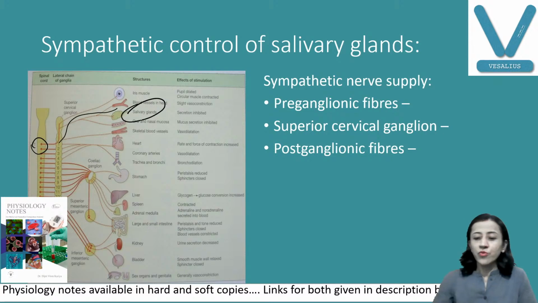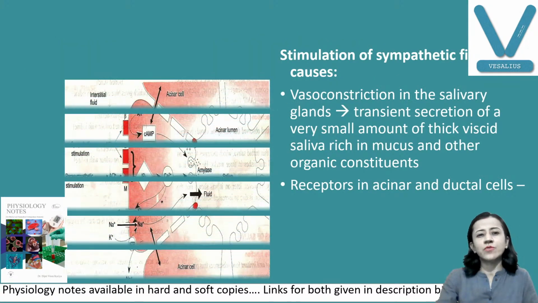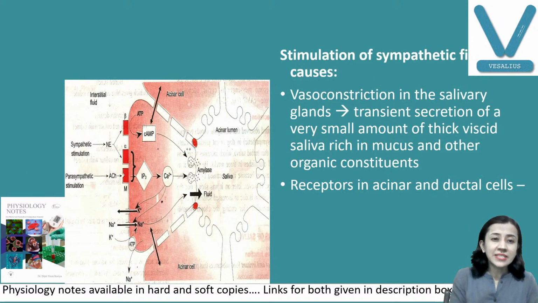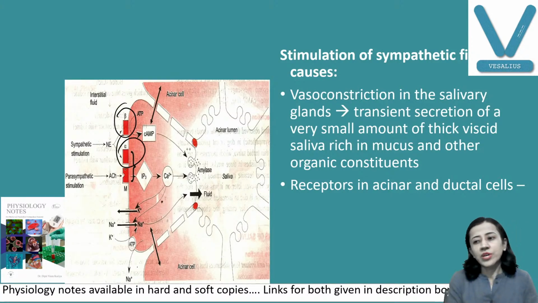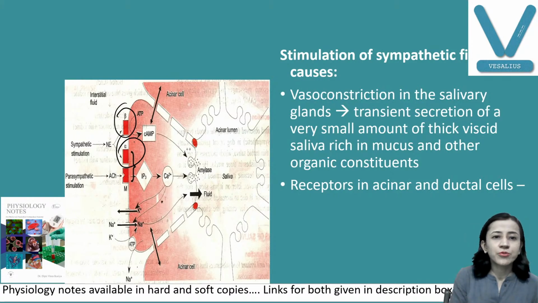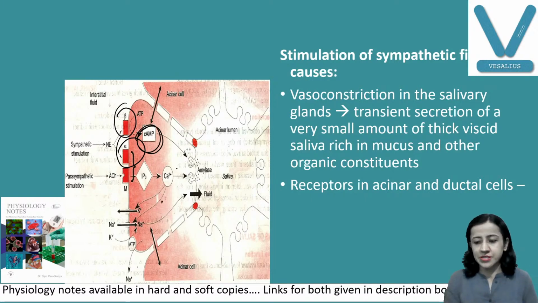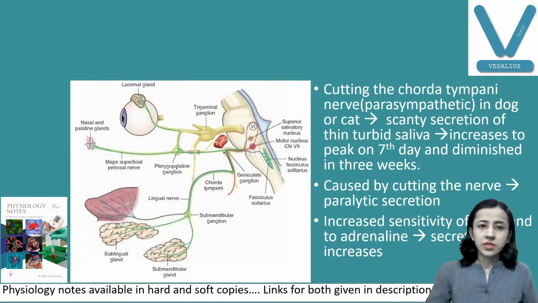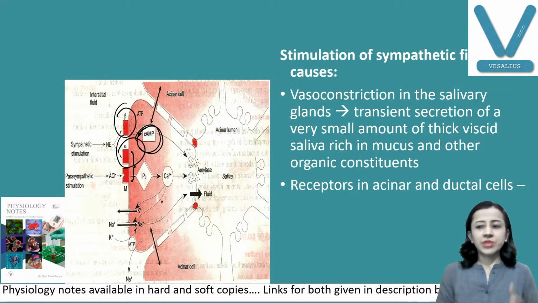Fine. Now, when sympathetic fibers are stimulated, what happens? You can see here, sympathetic fibers act through alpha and beta receptors, and their function is they cause vasoconstriction in the salivary gland. So what happens? The secretion decreases. The secretion is thick, viscous, small amount. So these are alpha and beta, both the receptors, and they act through the cyclic AMP second messenger system. Fine. You can see here, this is the same thing.